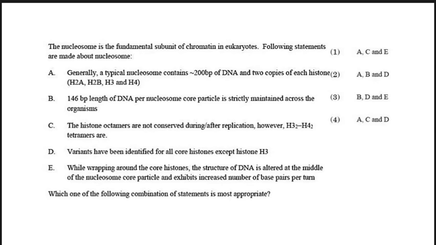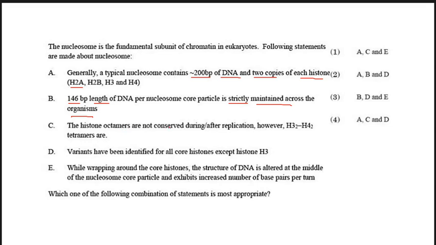Now the next question is: the nucleosome is a fundamental subunit of chromatin in eukaryotes. The following statements are made about the nucleosome. Generally, a typical nucleosome contains around 200 base pairs of DNA and 2 copies of each histone. The 146 base pair length of DNA per nucleosome core particle is strictly maintained across organisms.